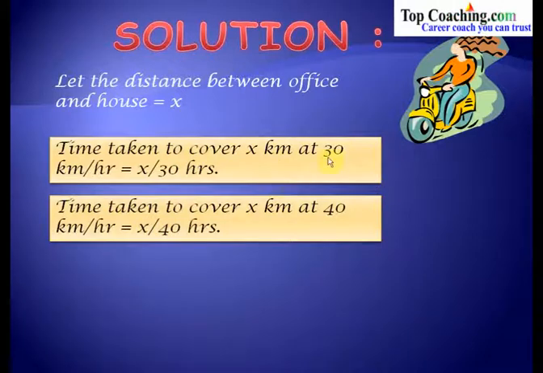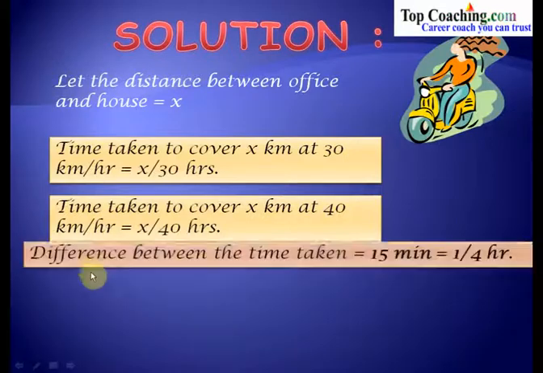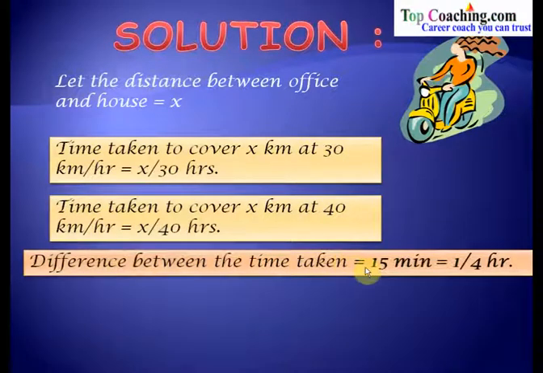Now, when he travels at a speed of 30 km per hour, he reaches office 10 minutes late, and when he travels at a speed of 40 km per hour, he reaches 5 minutes earlier. So what is the difference? The difference is 15 minutes due to the change in the speed. So what we can say is the difference between the time taken would be 15 minutes.